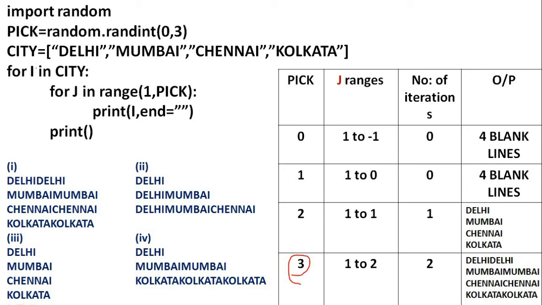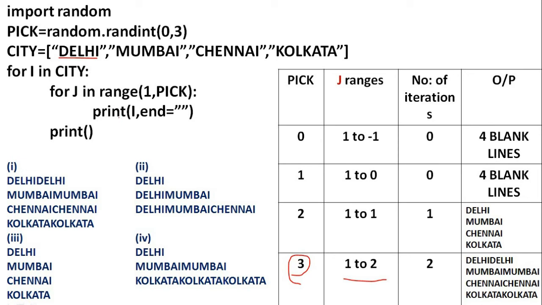Start from the beginning. i equal to Delhi. j ranges from 1 to pick minus 1. Pick is 3. So 3 minus 1, up to 2. So j ranges from 1 to 2. Then how many iterations? 2 iterations, when j equal to 1 and when j equal to 2.